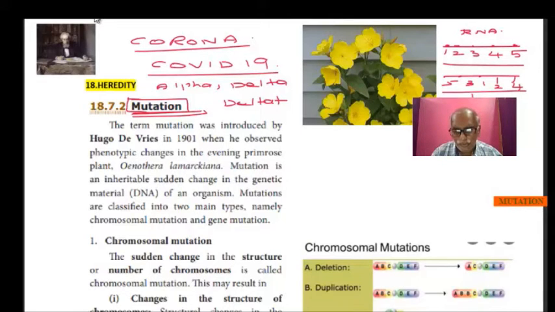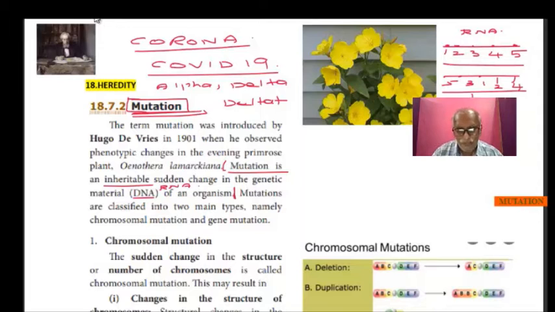So we will go into a definition. What is mutation? A mutation is an inheritable sudden change in the genetic material of an organism. This is the definition. It is an inheritable sudden change in the genetic material. They are given as DNA, but the RNA also sometimes will be a genetic material in some viruses.